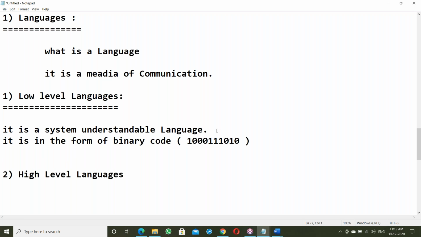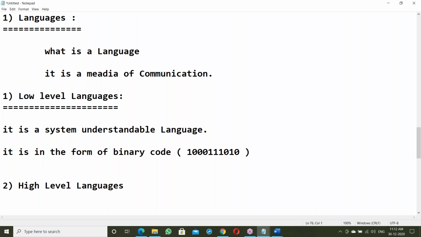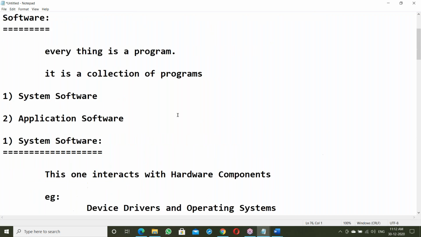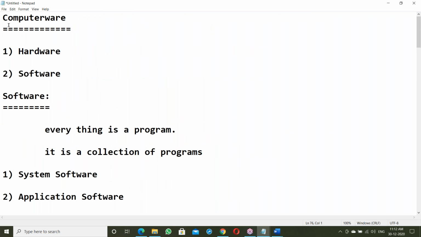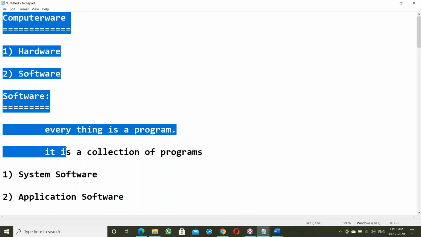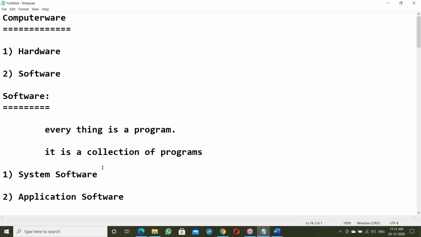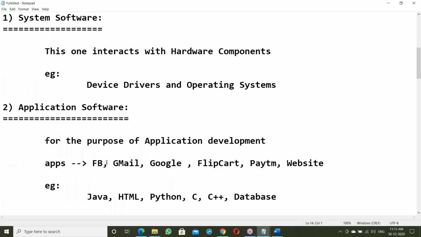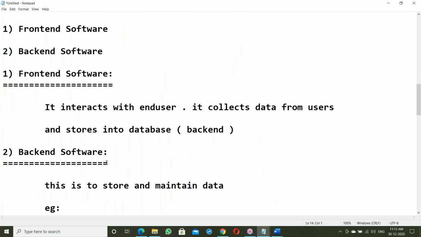Okay. What is Java? Java comes under what? One second. Before going to Java, these are all the prerequisites. We are just learning basics before going to Java. If you know about these topics, then it is easy to understand Java. Otherwise, I can directly go to Java. Somebody may be thinking, why am I teaching all these basics? To understand Java, you must have these basics. That's the reason I'm explaining basics here. After finishing basics, we'll go to Java.